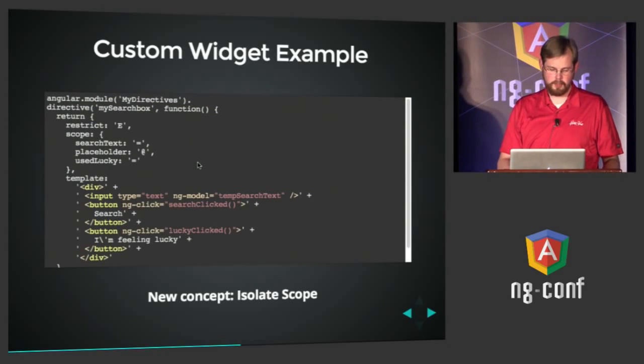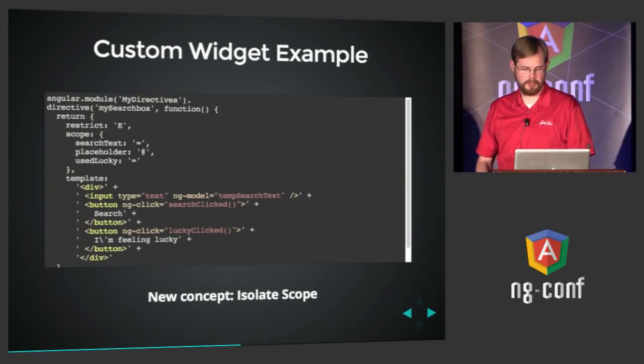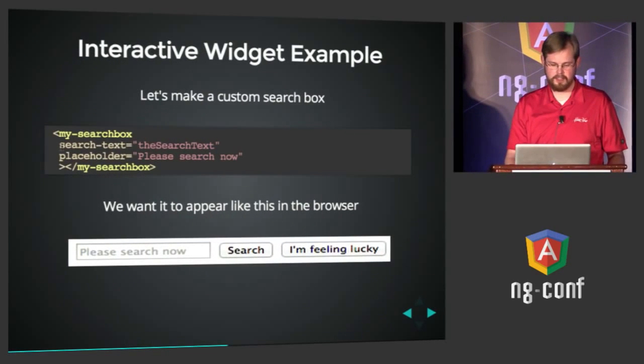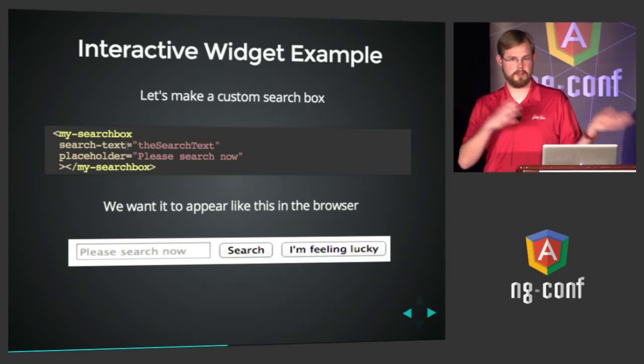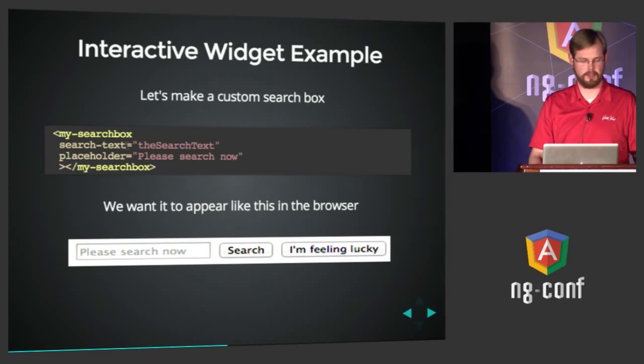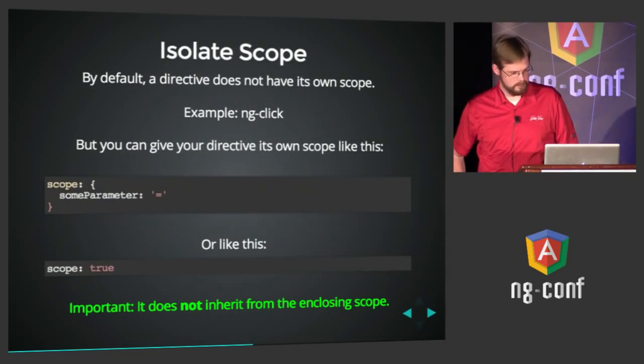Another thing to point out here is this search text name is camel cased, but in the HTML, it's hyphen delimited. It's the same name normalization from your HTML attributes into your JavaScript as it is for the Angular names. In this case, we've also used an equal sign binding here, an @ sign binding here, and another equal sign. I'll go into detail on what those are.